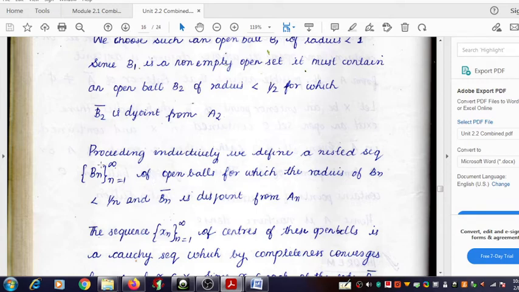Thus we get, moreover, you can see that these open balls are nested. B2 is completely contained in B1, right?